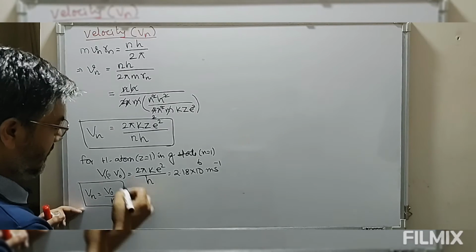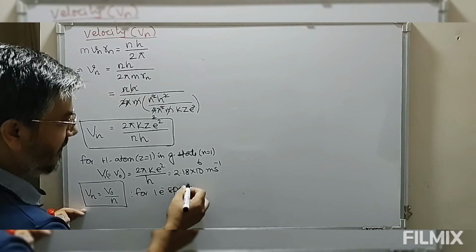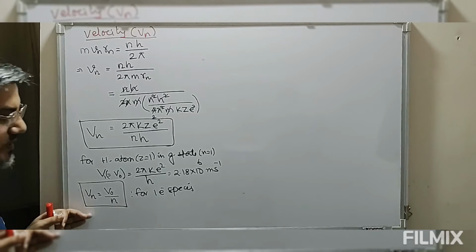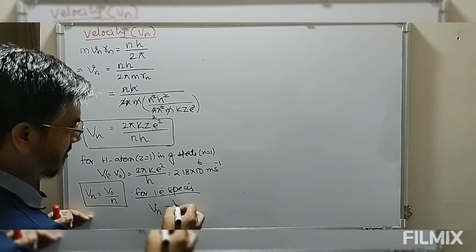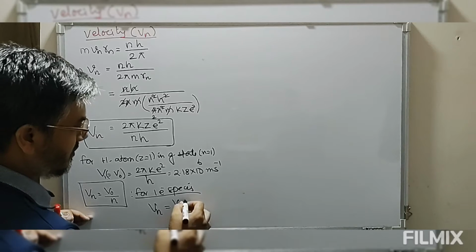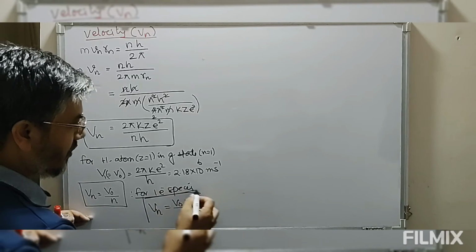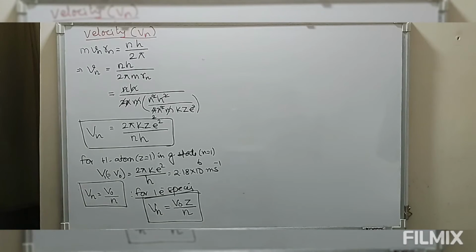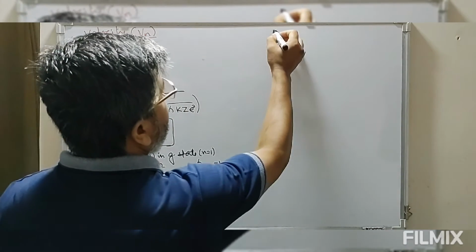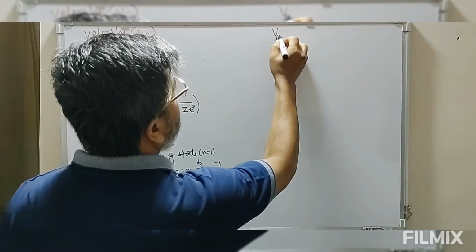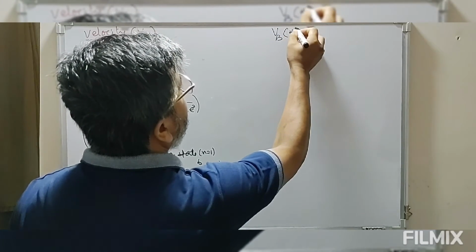For one electron species like helium plus, lithium plus, Vn can be written as V naught into Z divided by n. Let me give an example. Let's find out the velocity in the third orbit of helium plus.